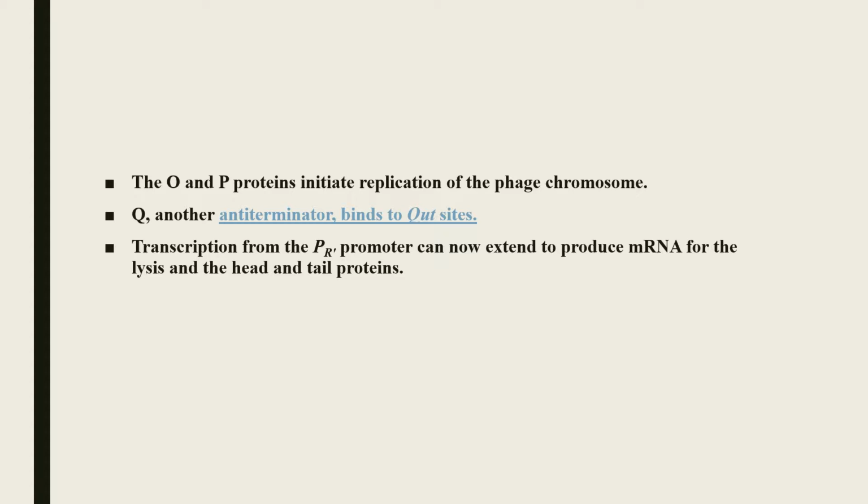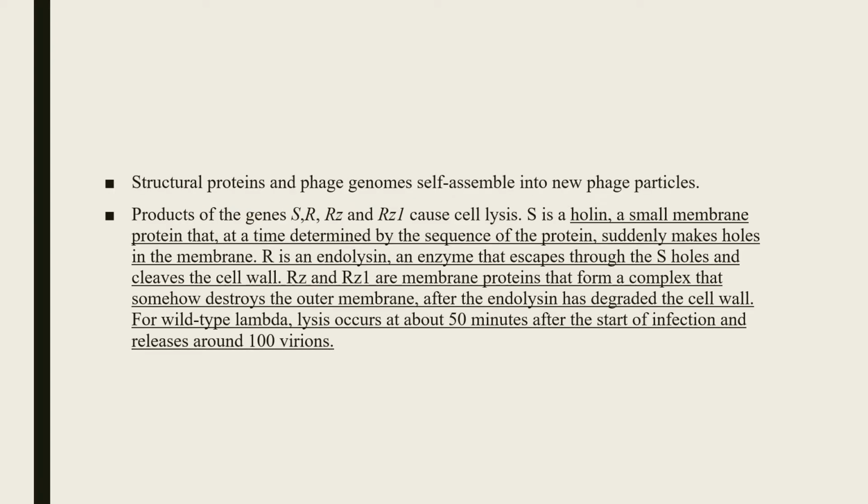Transcription from the pR promoter can now extend to produce mRNA for lysis and the head and tail proteins. There are many other genes present, including S, R, Rz and Rz1, which cause cell lysis. We have read earlier that cell lysis is a very important thing for this whole process to occur.